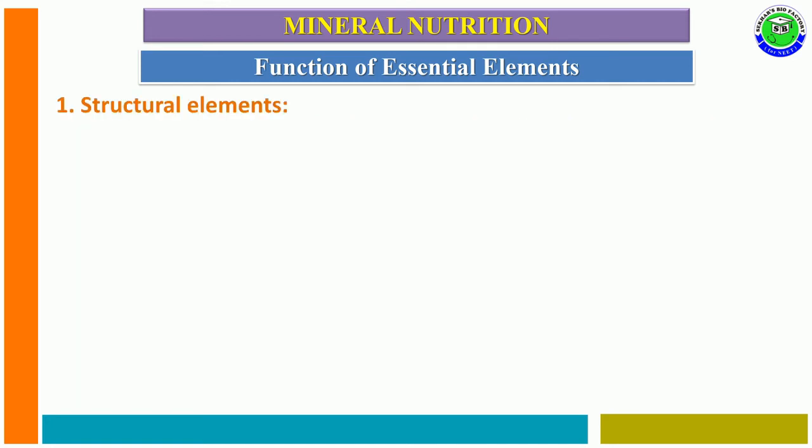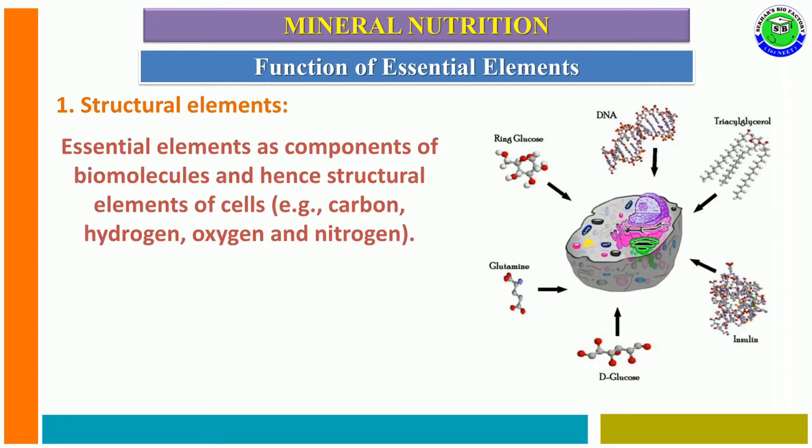The first category is structural elements. Essential elements are present as components of various biomolecules in the structure of a living cell, and participate in cell structure as structural elements like carbon, hydrogen, oxygen, and nitrogen.